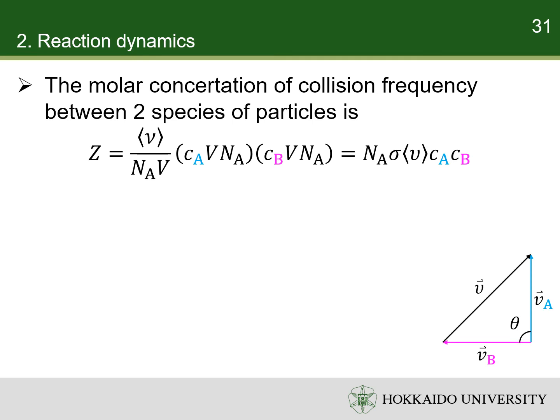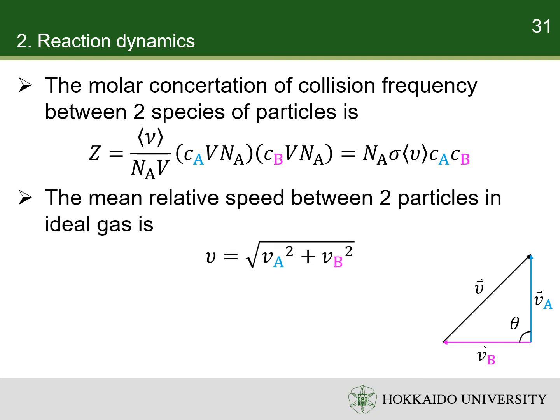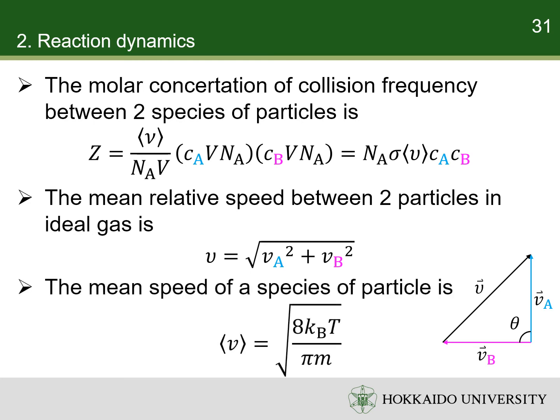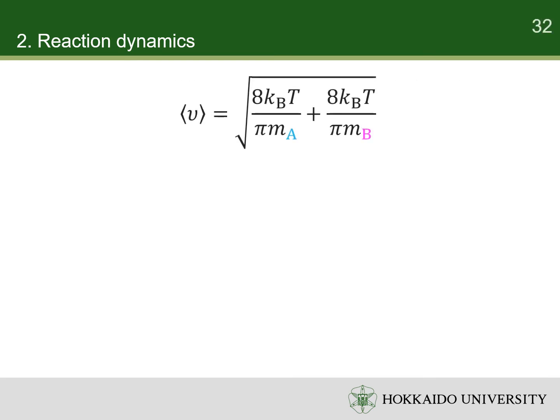The relative velocity between two particles depends on the angle between their velocities. Since the particles travel in arbitrary directions, the mean angle is 90 degrees. Thus, the mean relative speed can be calculated with Pythagorean theorem using the mean speed of the particles. Here, the mean speed of a particle in ideal gas is given by the Boltzmann-Maxwell distribution. The mean relative speed depends on temperature and the masses of the particles.